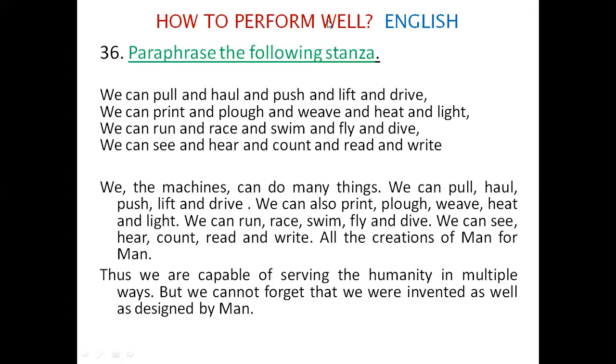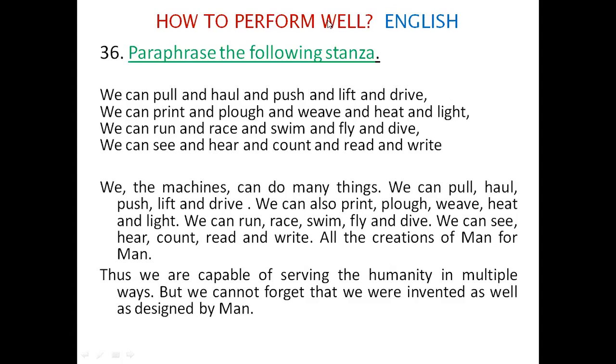Just for example, suppose you want to score just 3 marks, the minimum, out of a total of 5 marks. If you want to score 3 marks minimum, then rewrite it as it is as a paragraph. Nobody will penalize you. You can be sure of getting 3 marks. Because we can pull and haul and push and lift and drive, there is just a minor change: you have got the 'and' between two verbs.